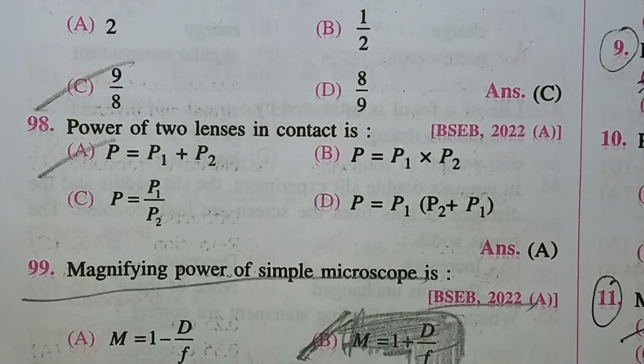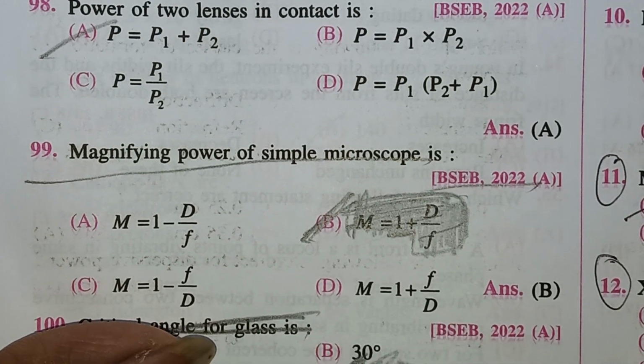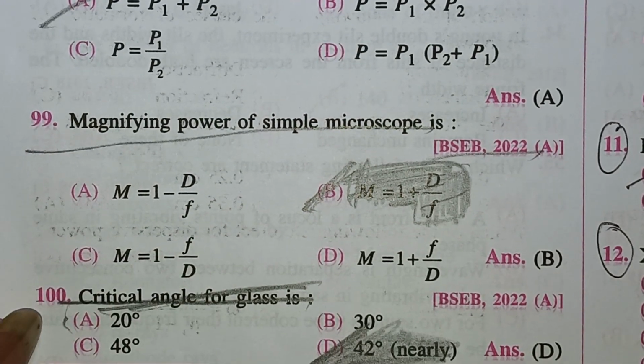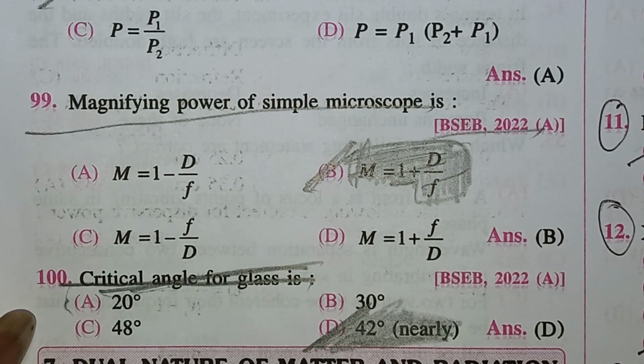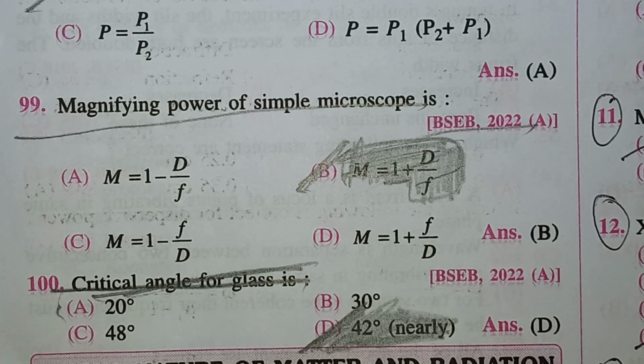Power of two lenses in contact is P equal to P1 plus P2. Magnifying power of simple microscope is M equal to 1 plus D upon F. Critical angle for glass slab is 42 degree nearly.